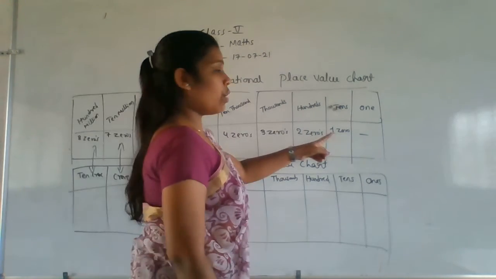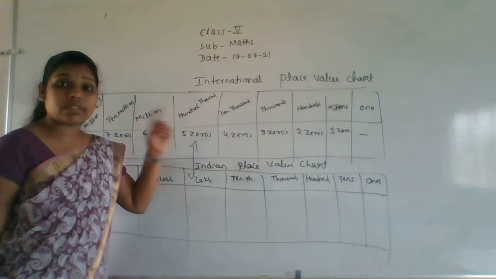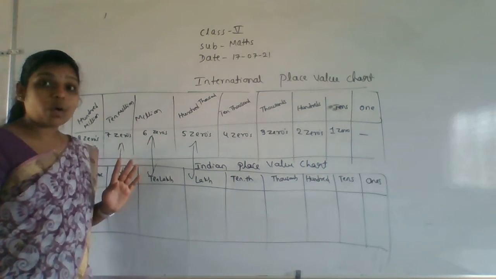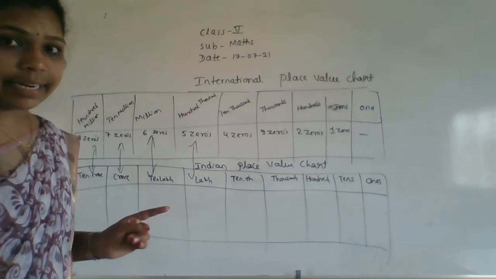For tens, 1 0. For hundreds, 2 0. For 1,000, 3 0. 10,000, 4 0. 100,000, 5 0. Million, 6 0. 10 million, 7 0. And 100 million, 8 0.